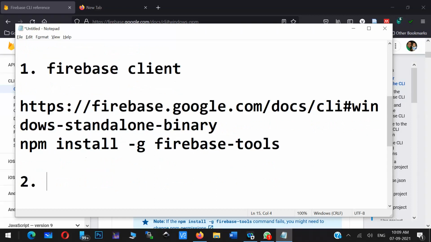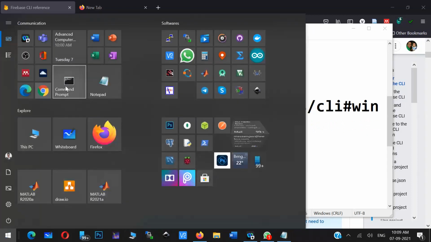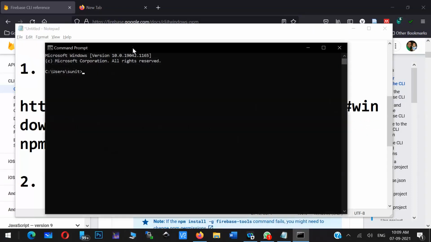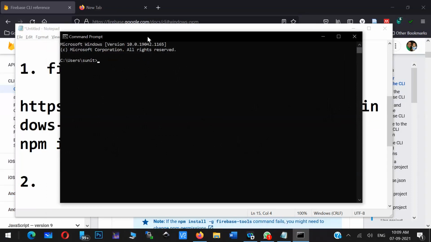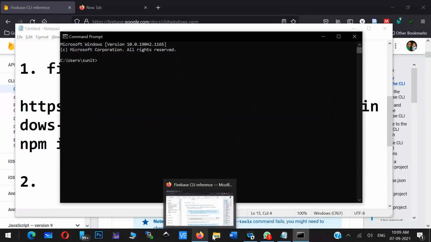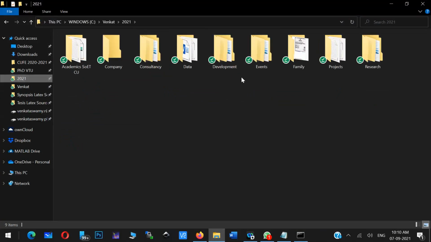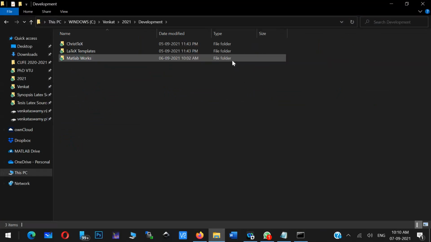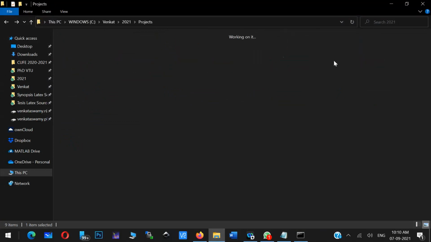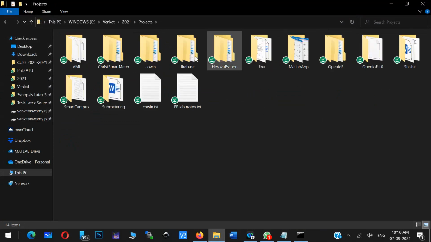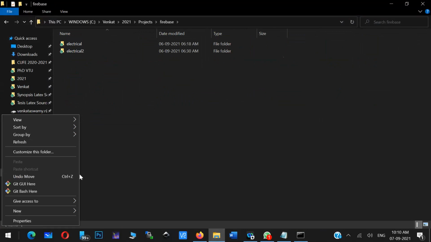The second one: we'll open the command prompt. I just open the command prompt, and let me deploy one application in Firebase. I'll try to create one application.